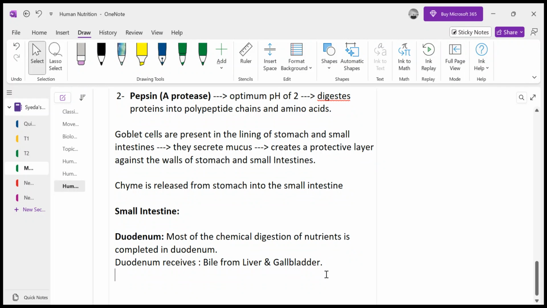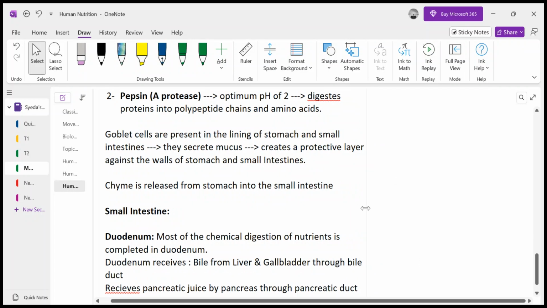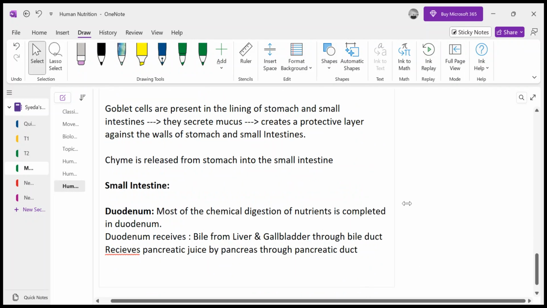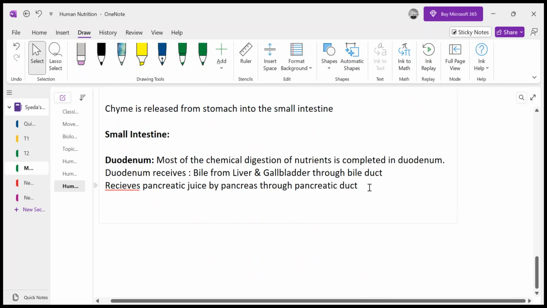Second, it also receives pancreatic juice, secreted by pancreas through pancreatic duct, right? And here it is receiving bile through bile duct, right? Now these two ducts are basically connecting the two organs of digestive system, that is liver and pancreas, with the alimentary canal.